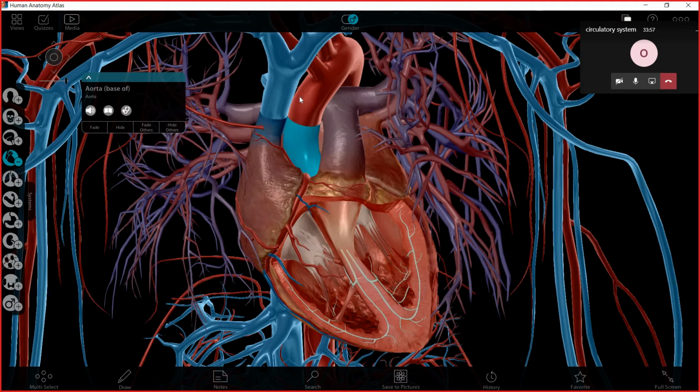Then we have this which is called aorta. This is the second one. And then here, this blue one, this is called superior vena cava. I'm sorry for these names, but these are the names of them.